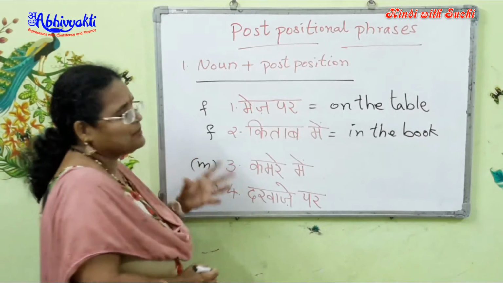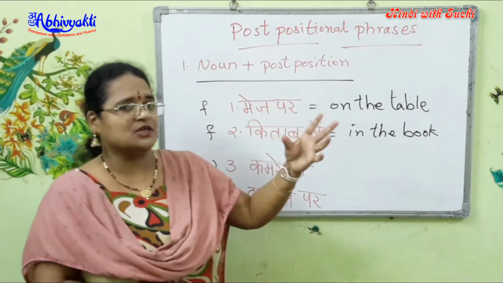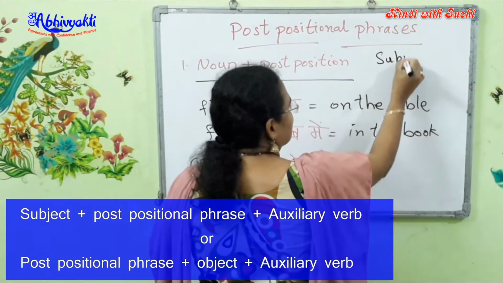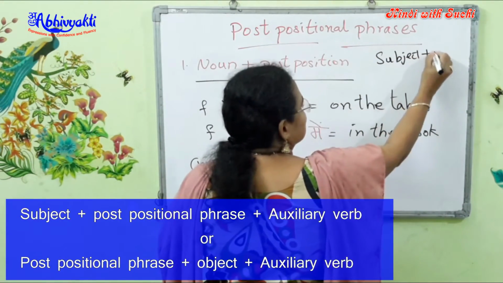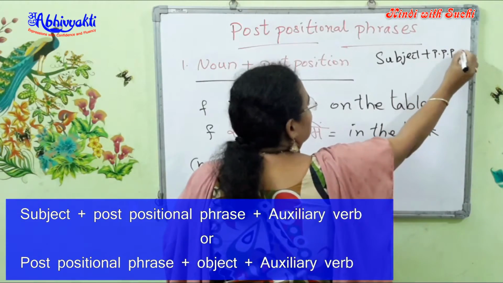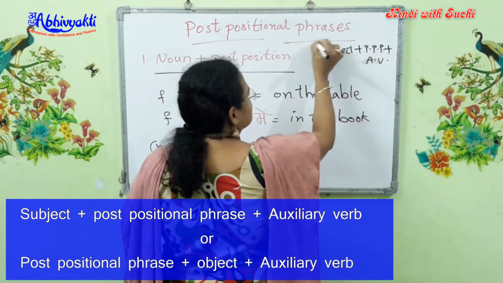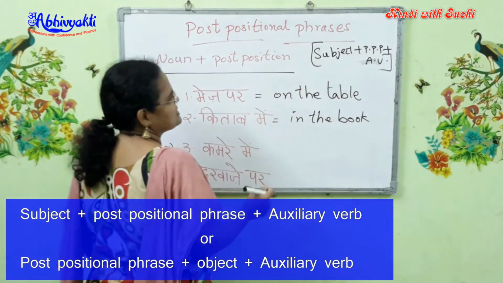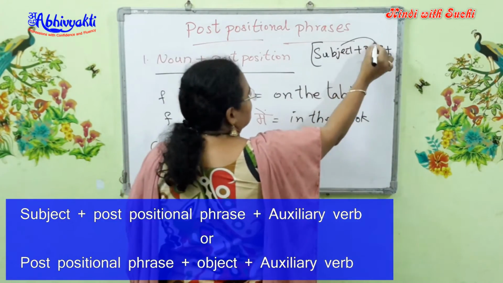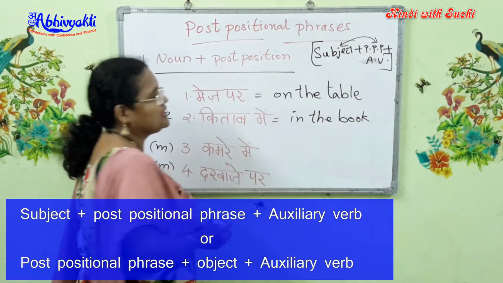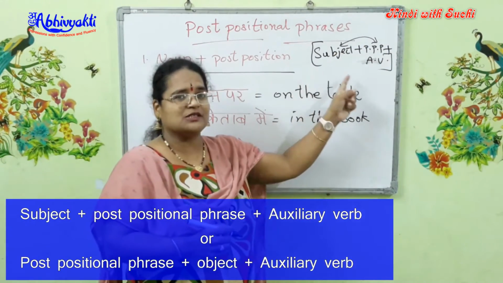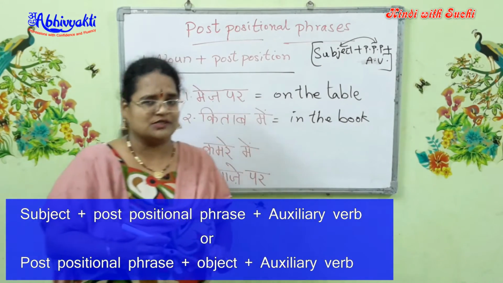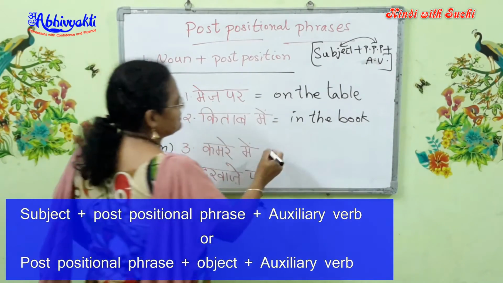You either have the subject, postpositional phrase and auxiliary verb, or you can replace the postpositional phrase and the subject. So you can have either postpositional phrase, object and auxiliary verb, or you can have subject, postpositional phrase and auxiliary verb. I can give you an example.